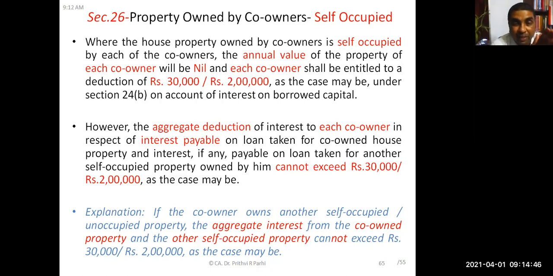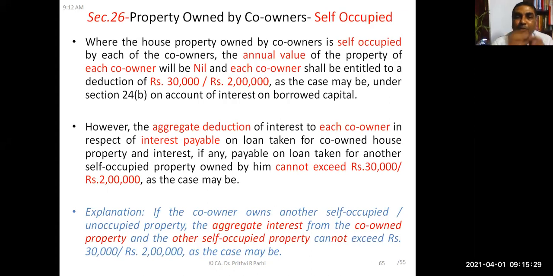Now let us see how to deal with the situation when the property is owned by co-owners and it is self-occupied. That means there are two or more people jointly owning the property, and the property is self-occupied by each of the co-owners. The annual value of the property of each co-owner shall be nil. Self-occupied house property annual value is nil or not? Yes, sir. It is nil.